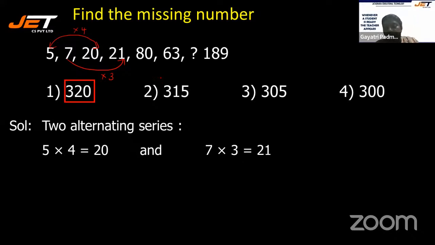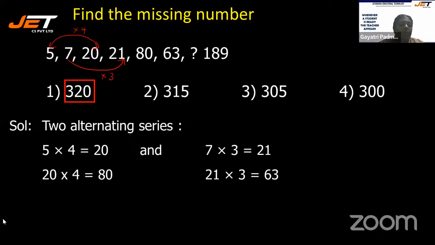Yes, is it clear? Yes, see the next one. 20 into 4. Likewise, 20 into 4 is 80. Right? Like that, what should be the question marked one? 80 into 4, isn't it? So that is why 320.